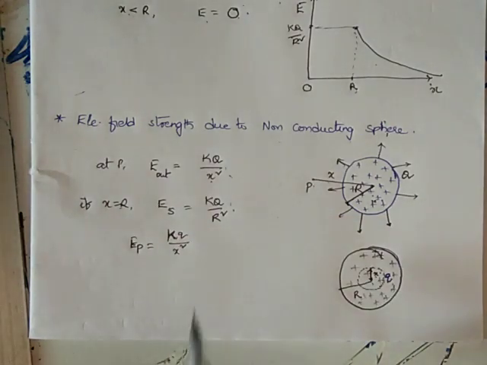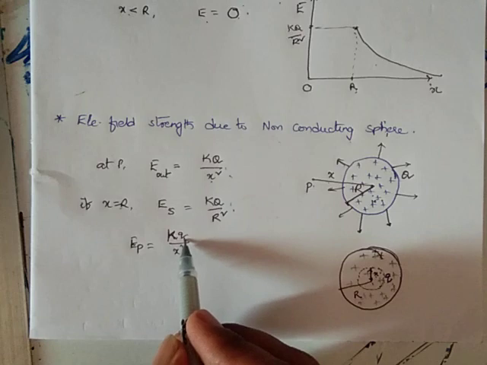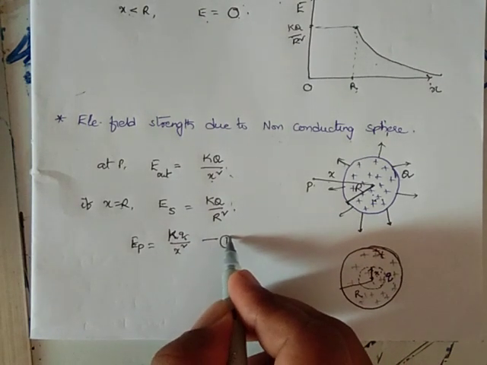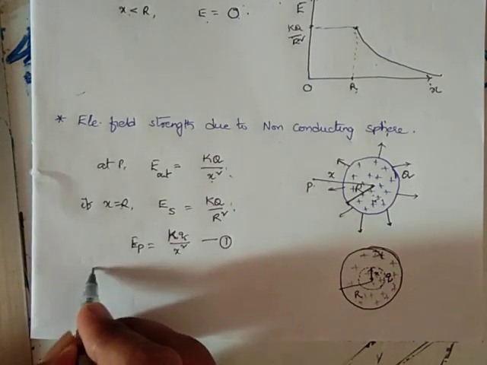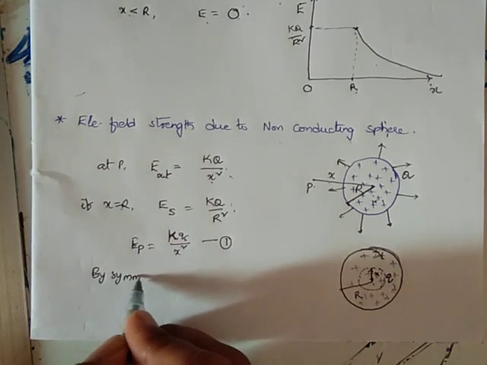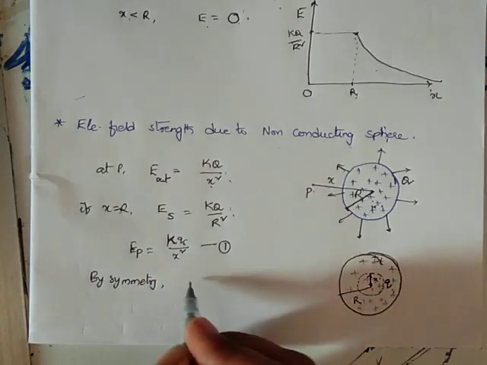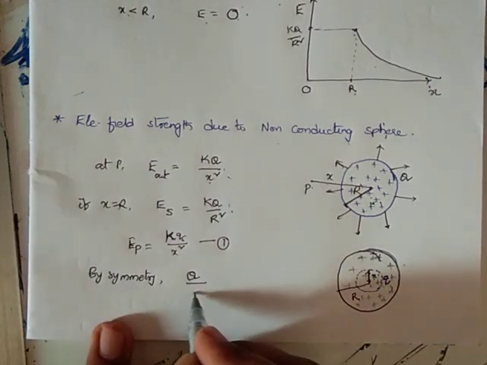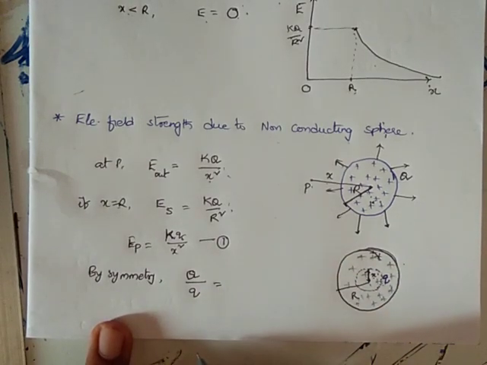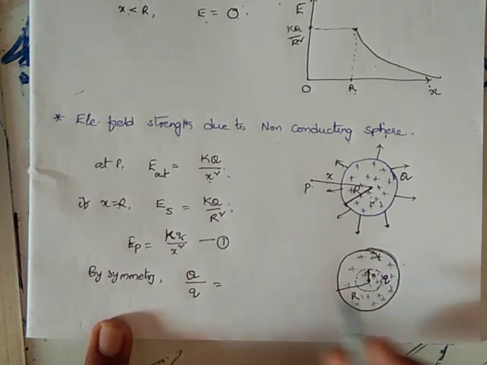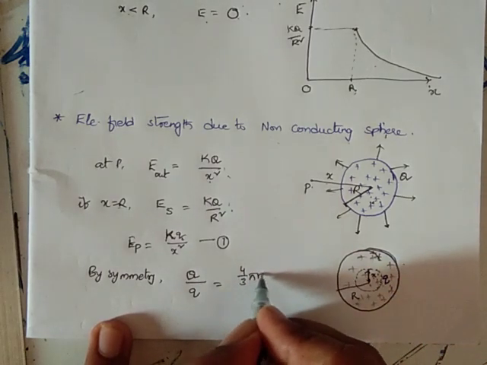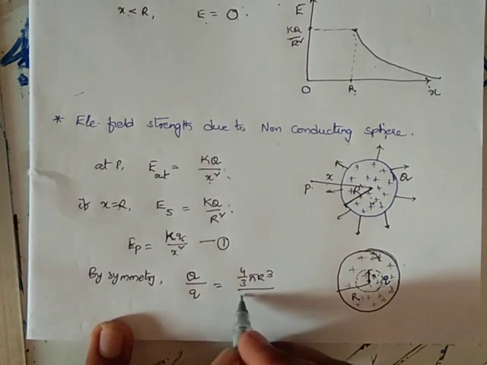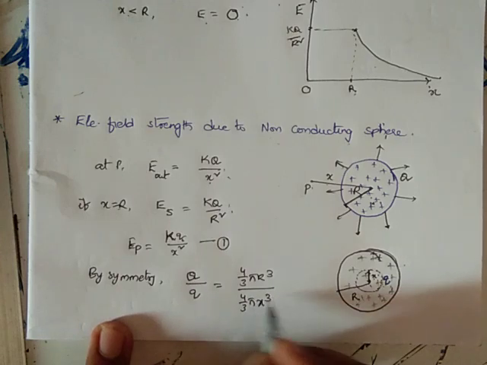First I have to calculate the amount of charge located inside here. Let this be equation 1. By symmetry, as we did in the classroom, the total charge of the sphere, capital Q, by small charge q is equal to the total volume of the sphere, 4 by 3 pi r cube, by the volume of the inner sphere, 4 by 3 pi x cube.